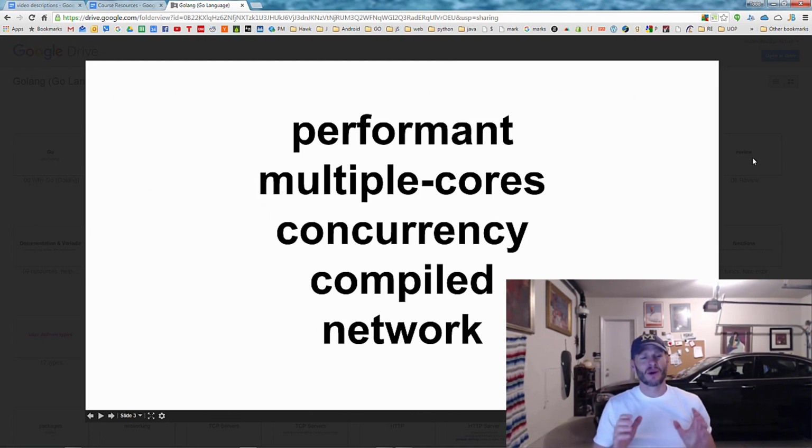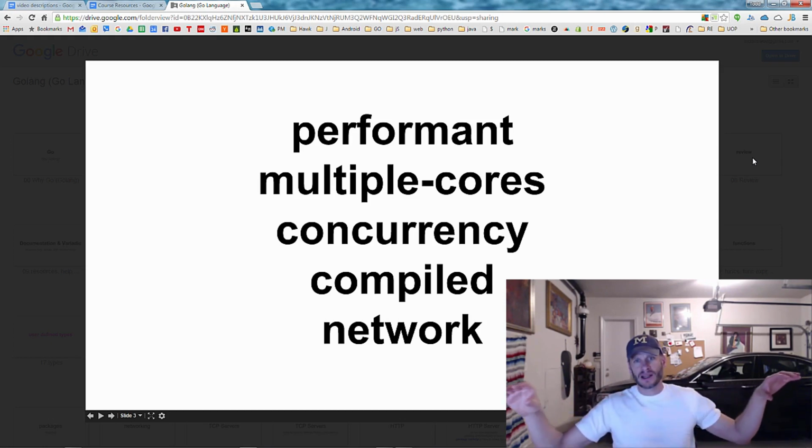And one of the great things about Go is that all of the previous system level languages were written to run on a single core. Well, we have new machines now, and these machines have multiple cores, and there's no language out there aside from Go, at least that's starting to register on the event horizon, for all reasonable purposes, that has been written to take advantage of multiple cores natively and well. So that's the great thing about Go. It knows how to use multiple cores and scale horizontally really well.